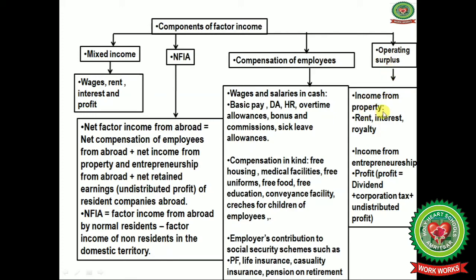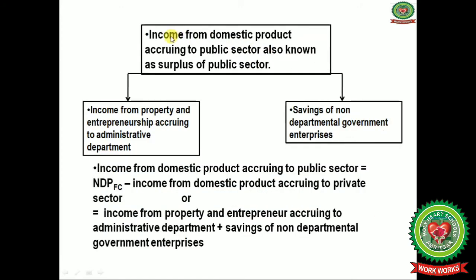And under the operating surplus, income from property, that is rent, interest, royalty, and income from entrepreneurship, that is profit. It is equal to the profit, that is dividend, corporation tax, and the undistributed profit. Corporation tax means when the industries deposit 30% of their total profit to the government, that is known as corporation tax, and the undistributed profit is retained earnings. And now income from domestic product accruing to the public sector, also known as surplus of the public sector. Under this we will discuss income from property and entrepreneurship accruing to the administrative departments, and the savings of non-departmental government enterprises.